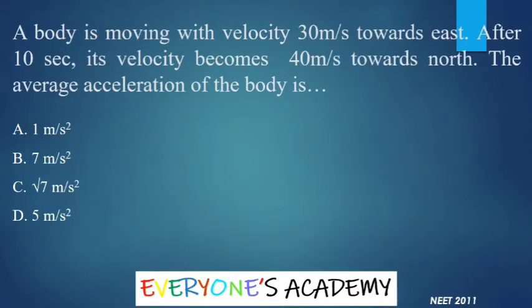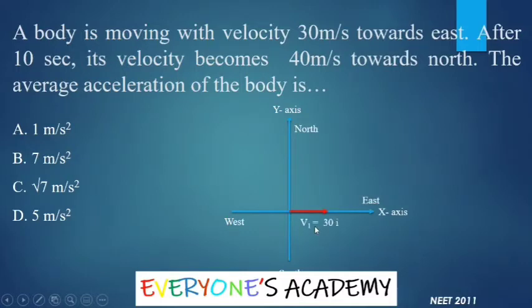In the next problem, it is given that a body is moving with velocity 30 meter per second towards east. Let us see the diagram for this. This is north, this is east. So the velocity is 30 meters per second towards east. Let us indicate that velocity vector. And after 10 seconds, its velocity becomes 40 meter per second towards north. After 10 seconds, it goes towards north with a velocity of 40 meter per second. Because this is in positive x direction, the i is used. This is in positive y direction, that is why j is used.